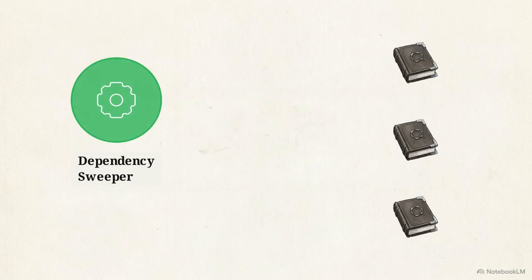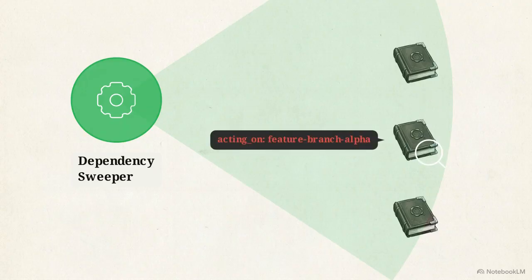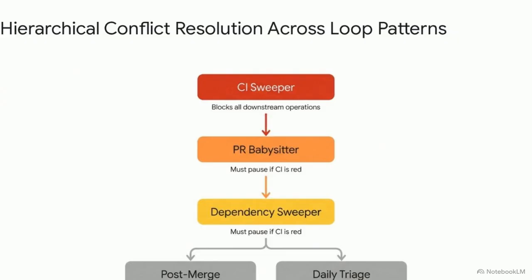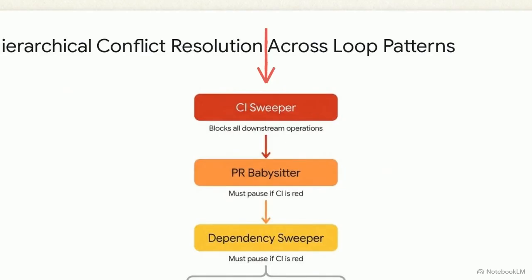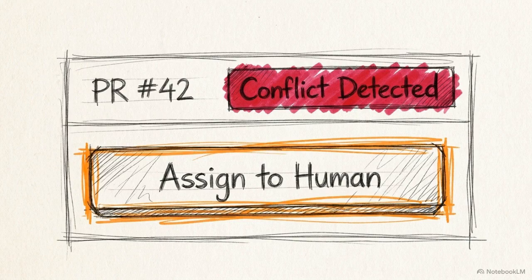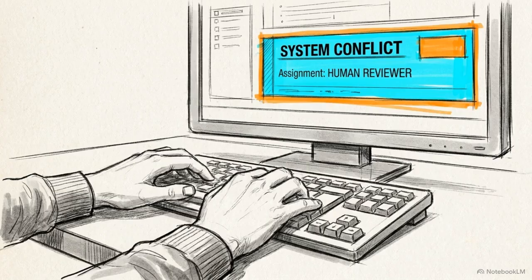Prior to deploying a subagent, loops perform a mandatory validation sweep, reading the state files of other patterns to detect and avoid operational collisions. This hierarchical matrix establishes the right-of-way. Operations are scheduled based strictly on systemic urgency. A red main branch grants the CI sweeper absolute dominance. This forces lower priority workflows, like background dependency updates, to pause their operations until the bottleneck is cleared. For unresolvable cross-loop conflicts, the architecture relies on a human inbox protocol. The loops halt their operations and delegate the final decision back to an engineer.